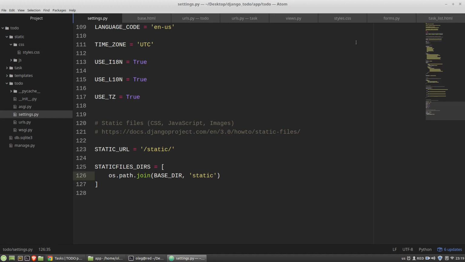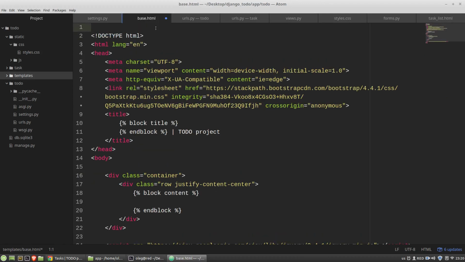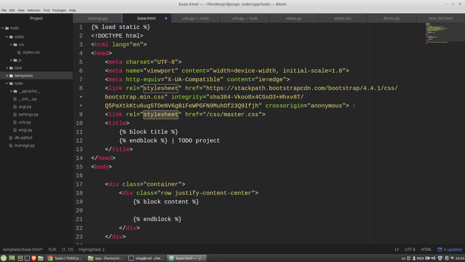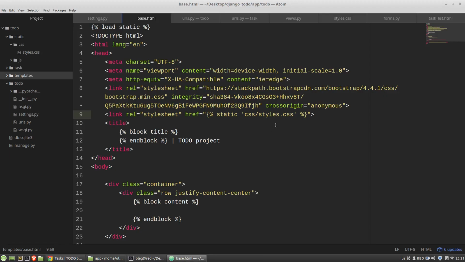And now in the base HTML file at the beginning, I'm adding the load static filter, and also I need a new link, and here in the href attribute I have to use static, and let's test it. F5. Okay, Django found my styles CSS.